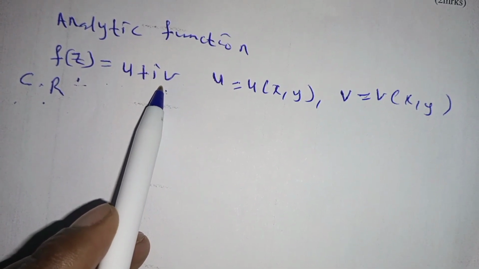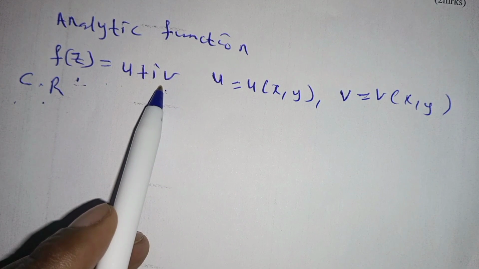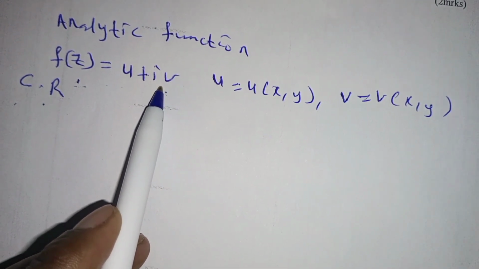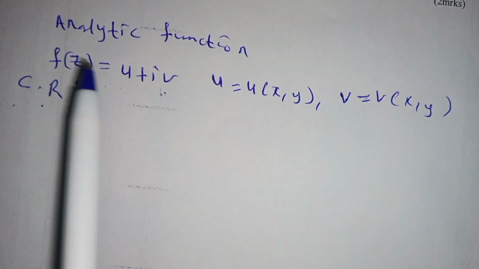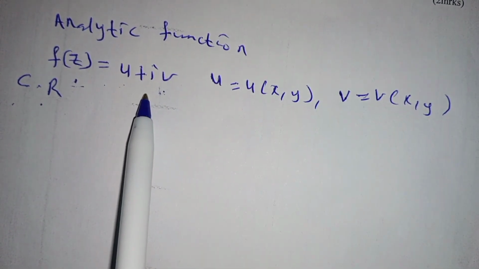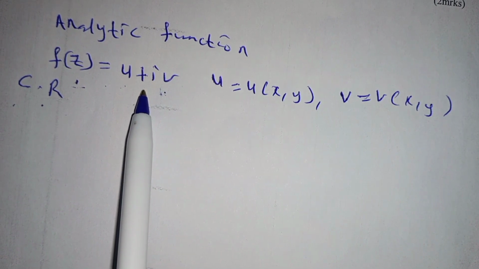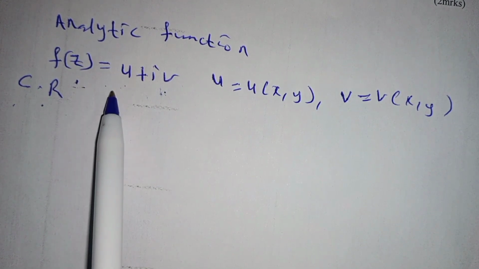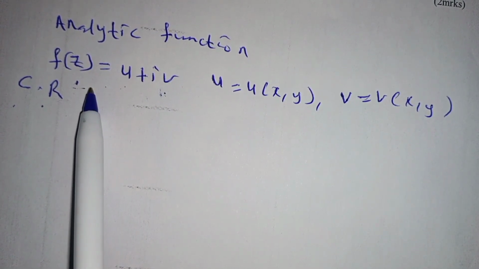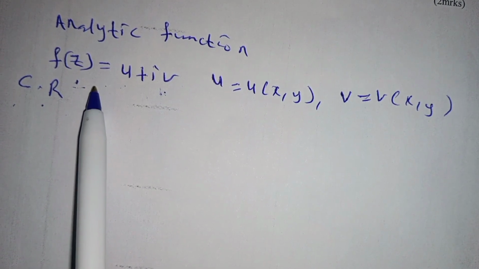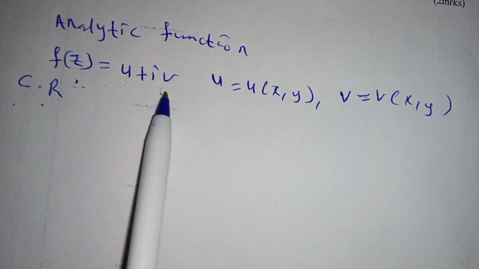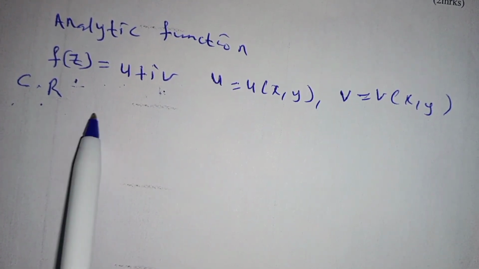Now, a function is continuous if the limit exists. And if the limit exists, then a function is differentiable. So for the complex number, a function f of z is analytical if u and v, together with their partial derivatives, are continuous and differentiable inside and on the boundary of their definition.